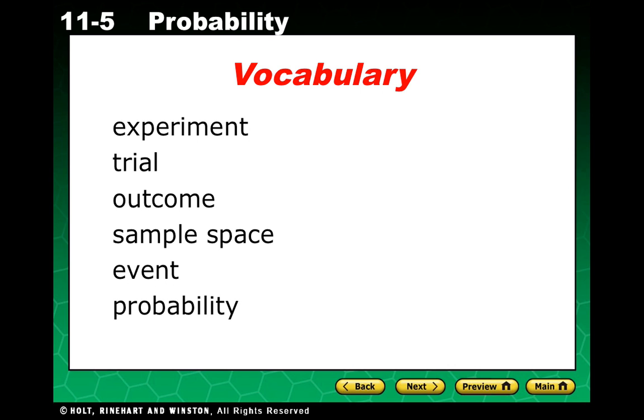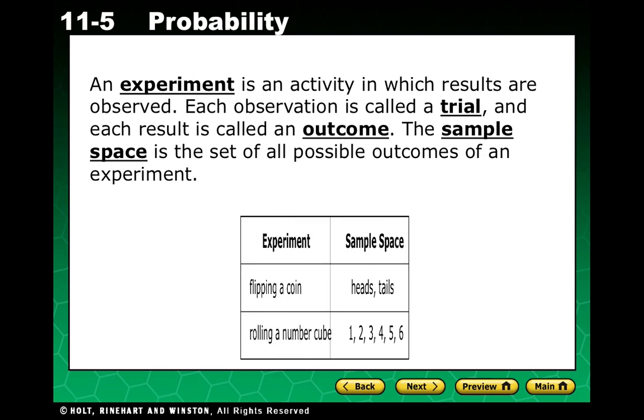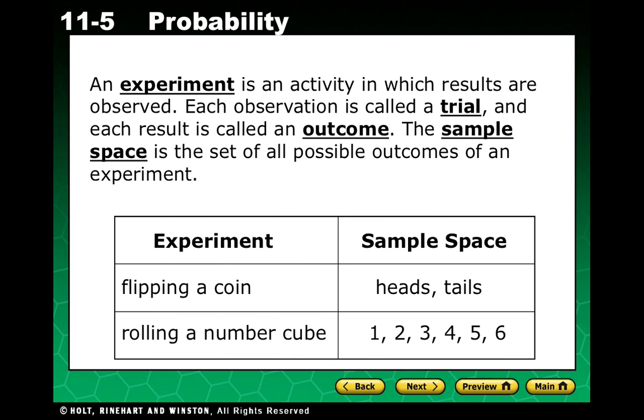Right, so quite a few vocabulary terms we're going to be talking about today. Experiment, trial, outcome, sample space, event, and probability. So an experiment is an activity in which results are observed. Each observation is called a trial, and each result is called an outcome. The sample space is the set of all possible outcomes of an experiment.